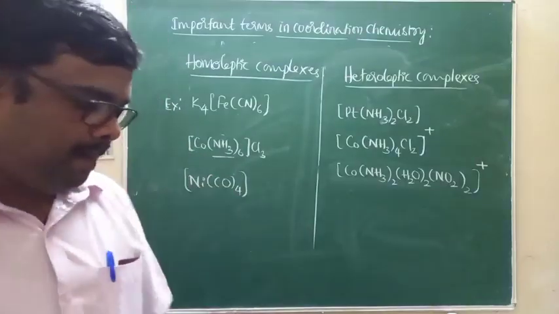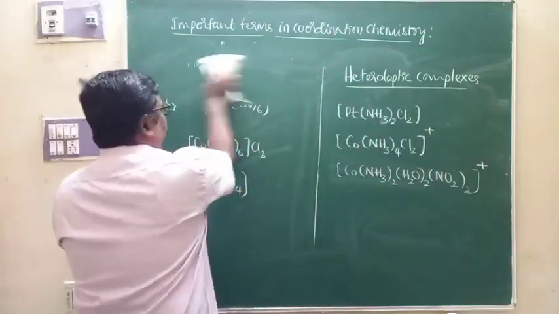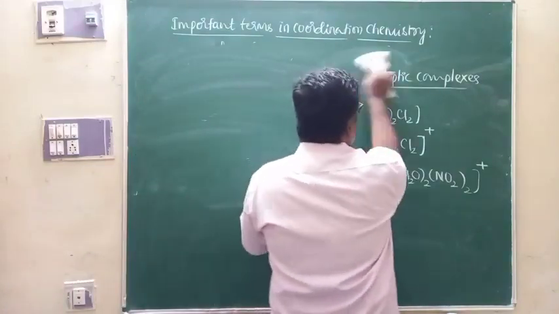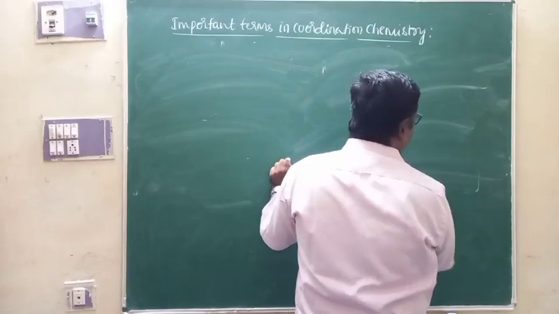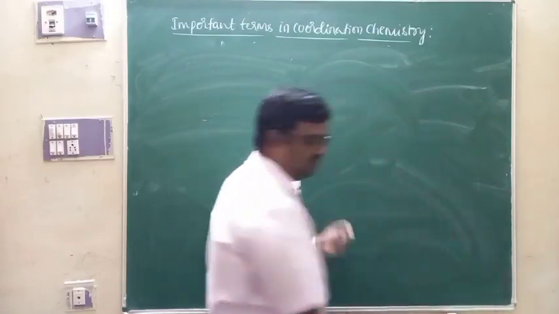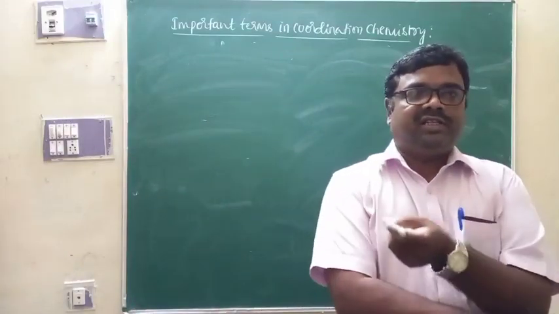Now at this moment, I am going to introduce one classification of complexes that is essential for nomenclature of coordination compounds. That particular aspect is essential for the nomenclature of coordination compounds that we are going to discuss in the next video.